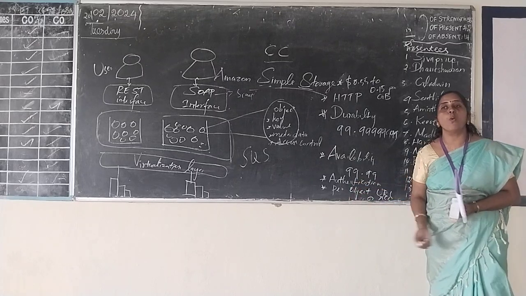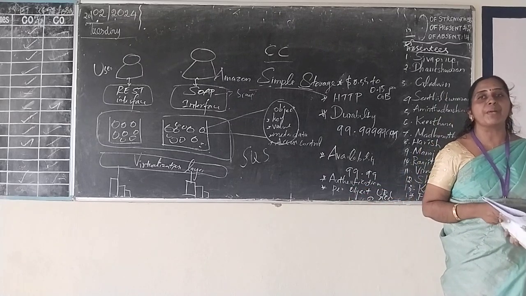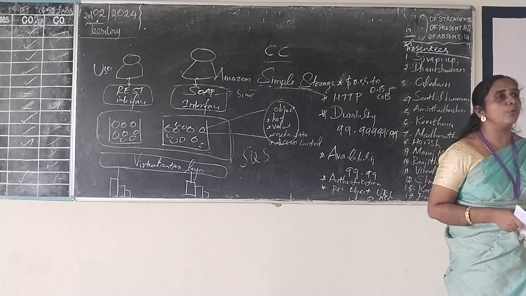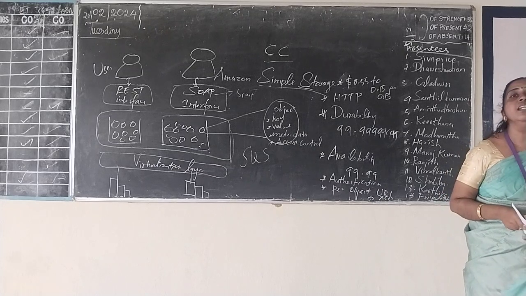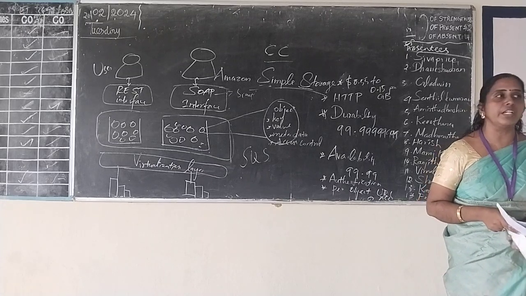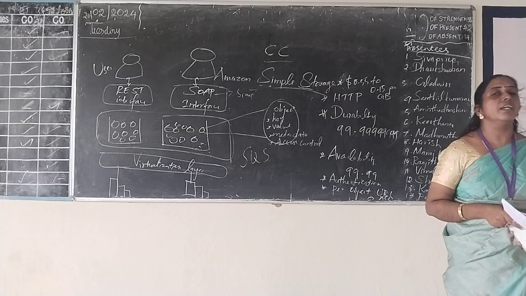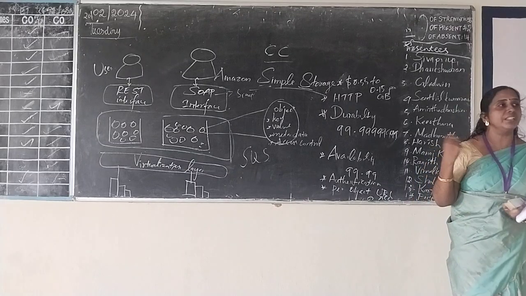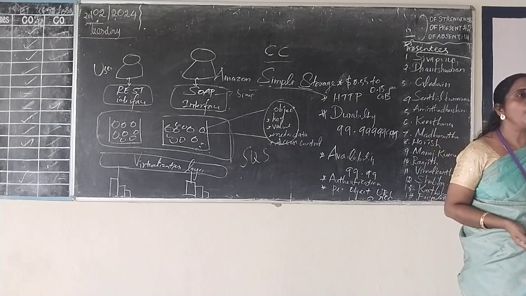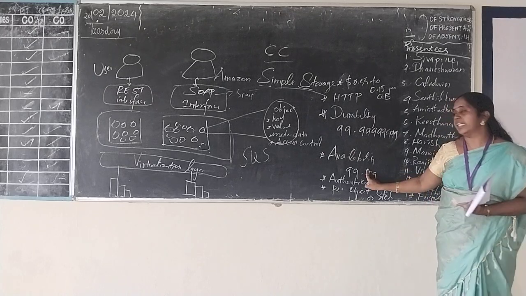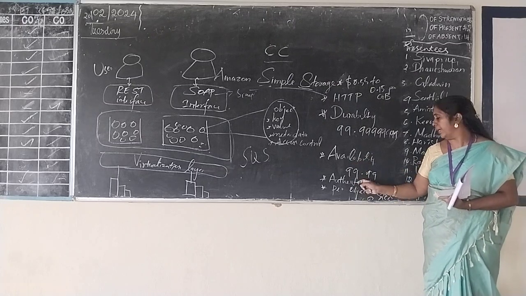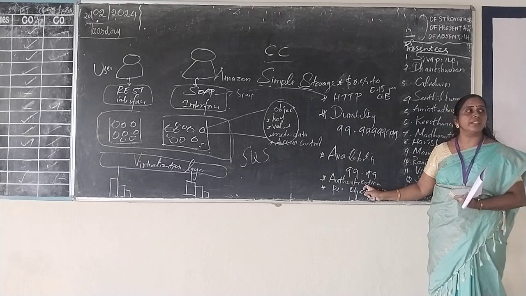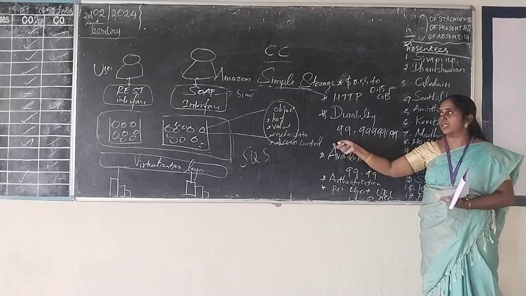That is, if the user wants to store their data in private mode, they can store it in private mode. Or if the user wants to store the data in public mode, they can store it in public mode. Or if the user wants to give some access rights to some other person, that is also possible here. So some authentication mechanisms are used to protect the data or information stored in this Amazon S3 service.